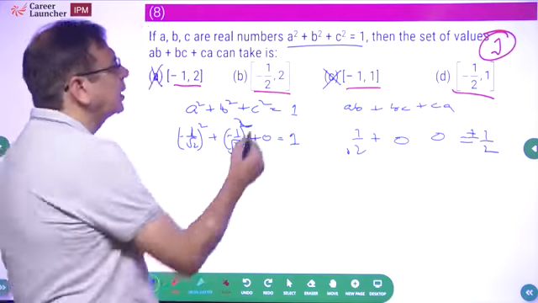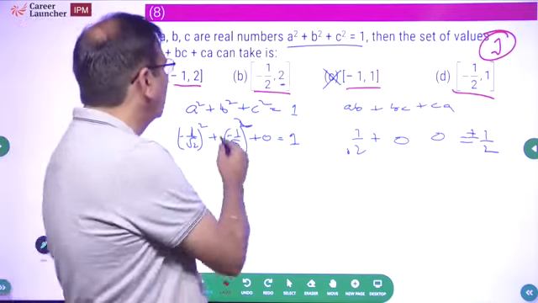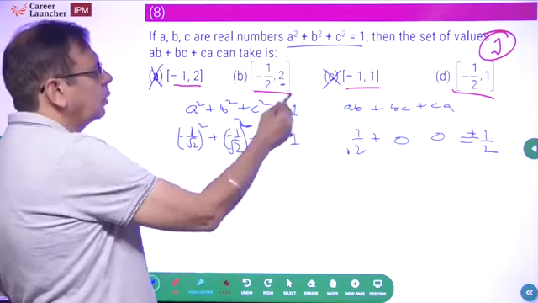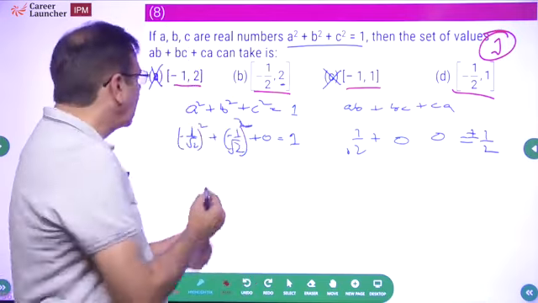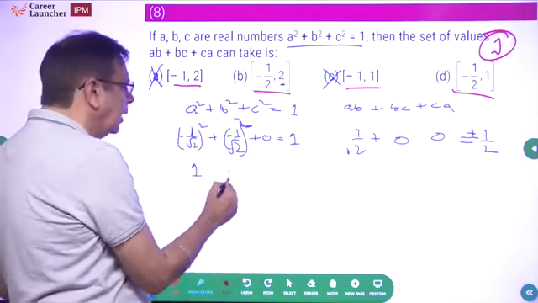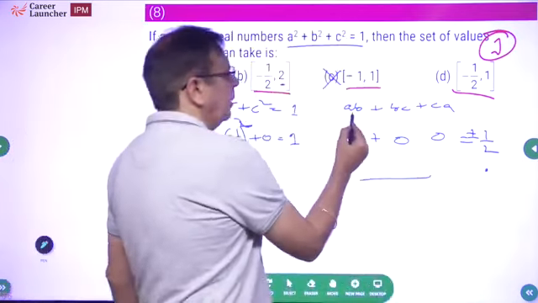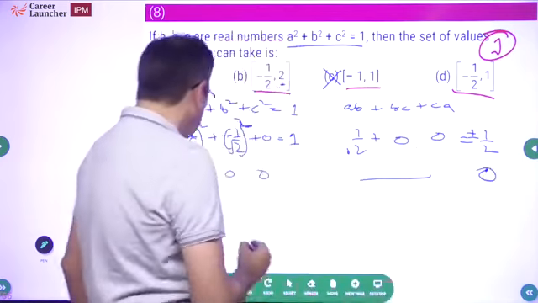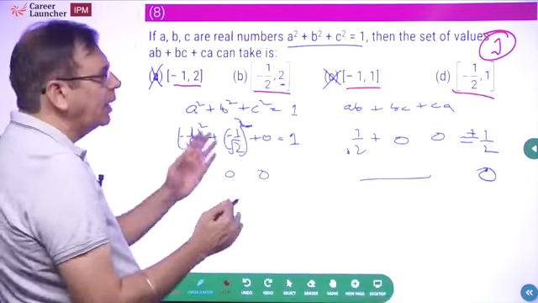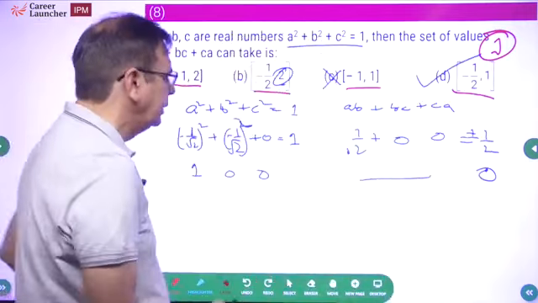Okay, can this be greater than 1? Can it go to 2? Obviously not, because the sum here is only going to be a square plus b square plus c square, which is 1. So the maximum value for each of a, b, c is 1. If you take 1, 0, 0, the sum ab plus bc plus ca will be 1 into 0 plus 0 into 0 plus 1 into 0, which is 0. Similarly, if you look at other possibilities, you will find that you will never reach this number. So the correct answer has to be choice D. Okay.